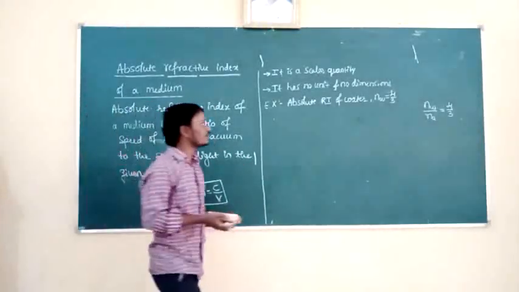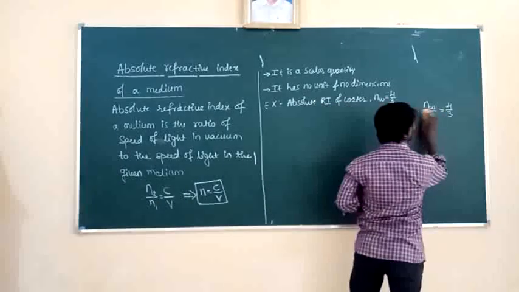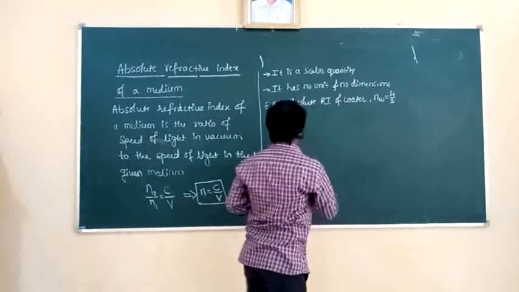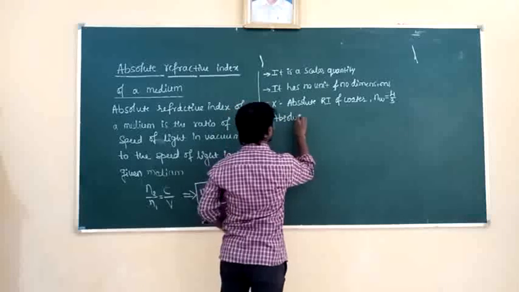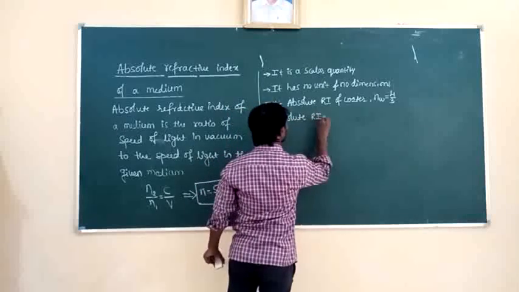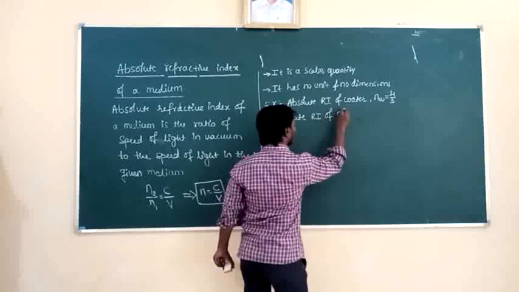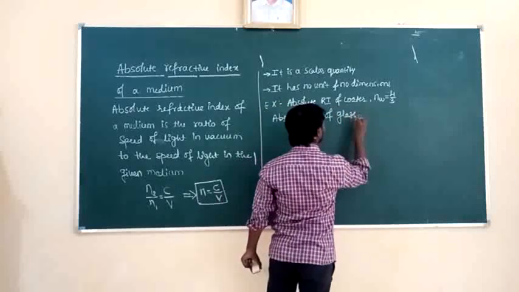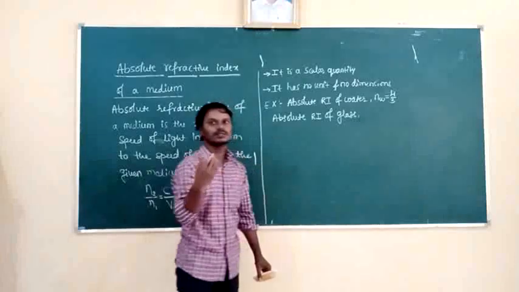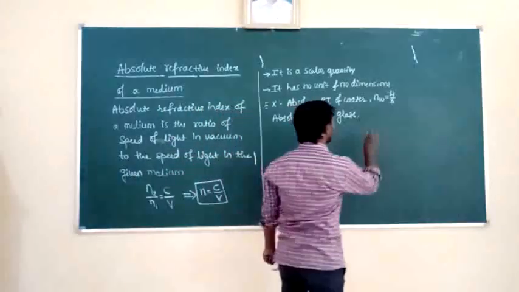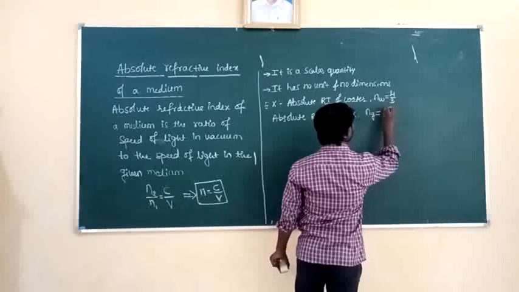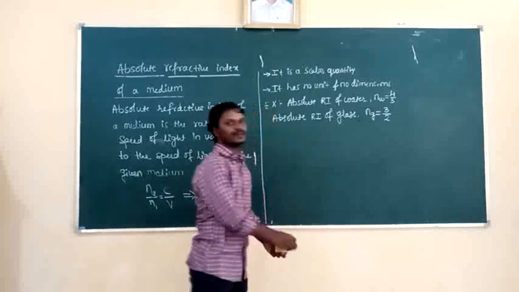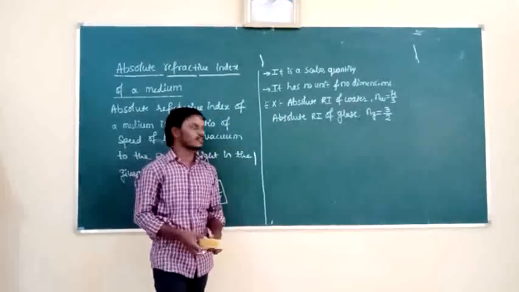And what is the absolute refractive index of glass? Another example. Absolute refractive index of glass means the refractive index of the glass with respect to air. ng is equal to 3 by 2, which is 1.5. It is the refractive index of glass.